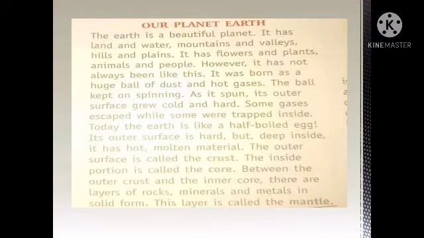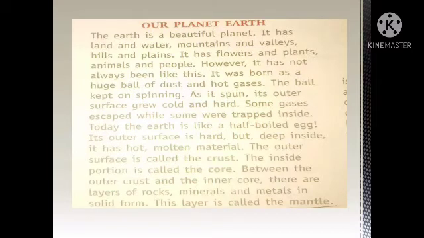Now about our planet Earth. The Earth is a beautiful planet. It has land and water, mountains, valleys, hills and plains.